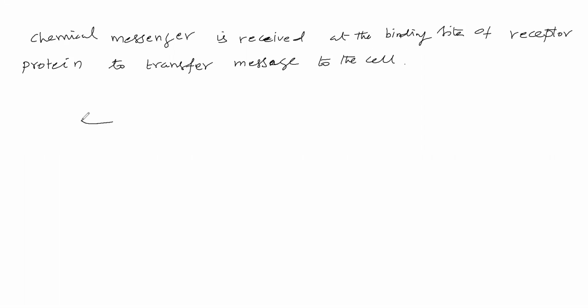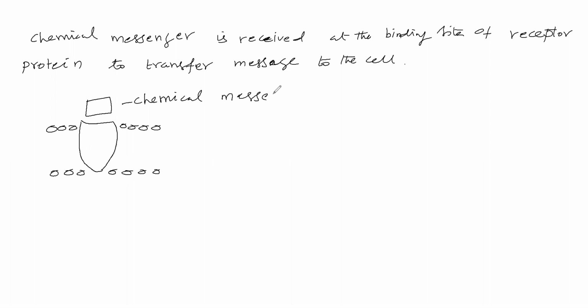Now, the receptor protein. This is the outer part of the cell membrane. This is the inner cell membrane. Now, the chemical messenger comes to this place, to the binding site of the receptor protein.